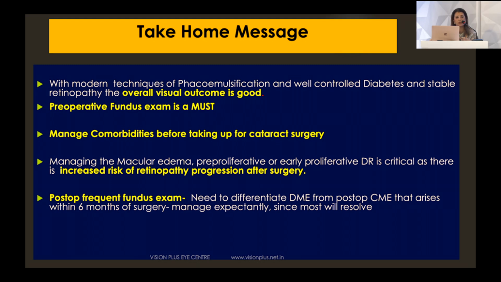So my take-home message is that the outcome is very good now, provided that the retina part is well looked after. A pre-op fundus examination is a must, and we need to manage the comorbidities before taking up the patient for cataract surgery. So systemically, the patient should be stabilized, and the retina should be optimally stabilized before taking up the patient. And managing the macular edema, because we need to differentiate between cystoid macular edema and diabetic macular edema. That needs to be seen, and we also need to tell the patient that they have to come for frequent post-op follow-ups so that the retina can continue to be stabilized. Thank you so much.